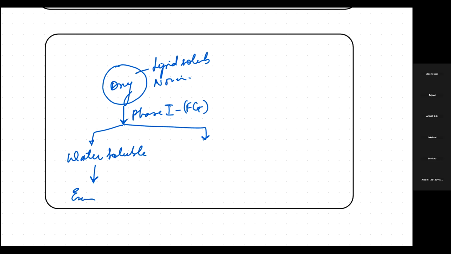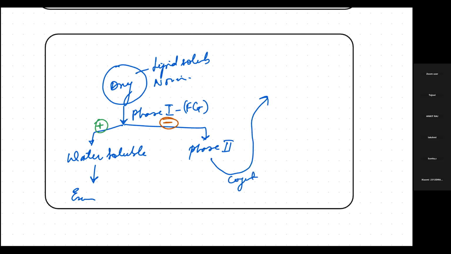If this drug gets converted into water soluble, it is very easy to excrete it out. But what if it doesn't get converted? Then again it will go to phase 2. If it happens, very good, it will be excreted. In phase 2, conjugation will happen with glucuronic acid or sulfates or methylation.